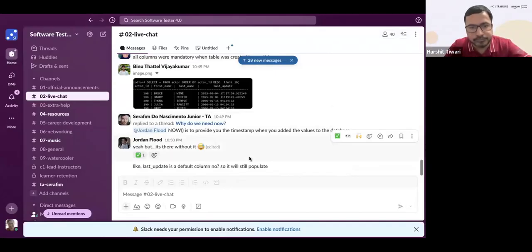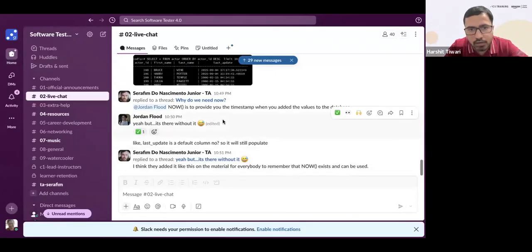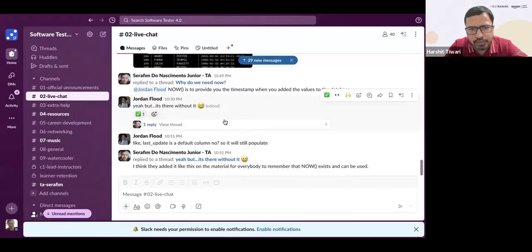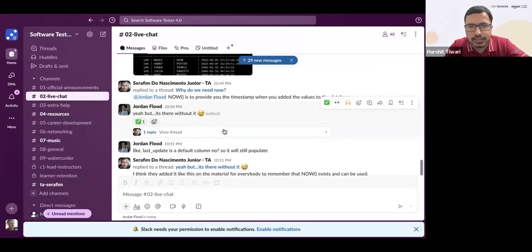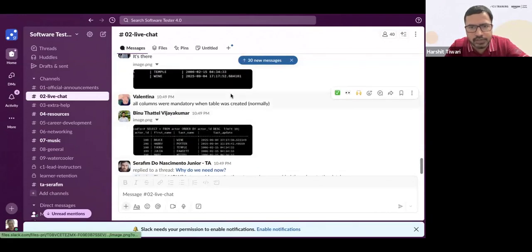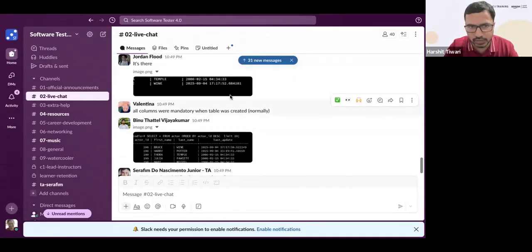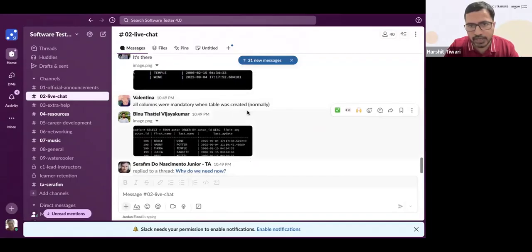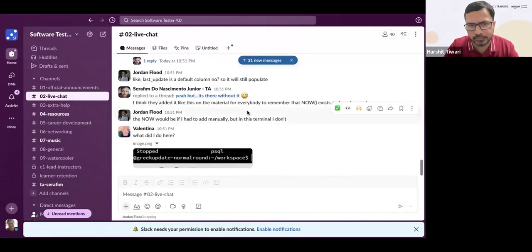Okay, perfect. Jordan says, yeah, but it works without it. Jordan said last update is a default column, so it will still populate. I don't know if we had kept it as a default column or not. That depends on how you created the table. Valentia says all columns were mandatory when the table was created. Okay.